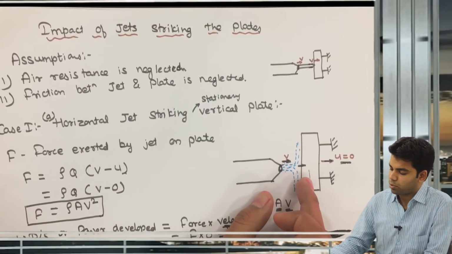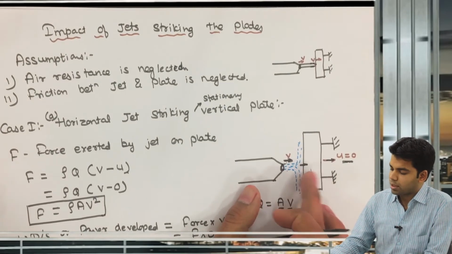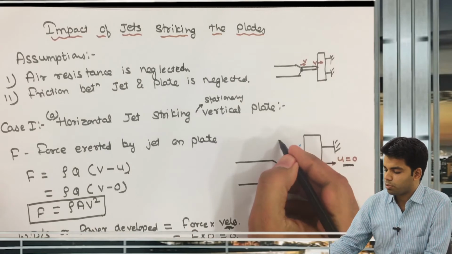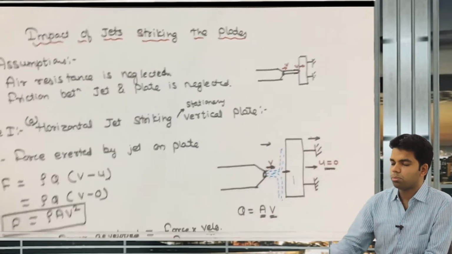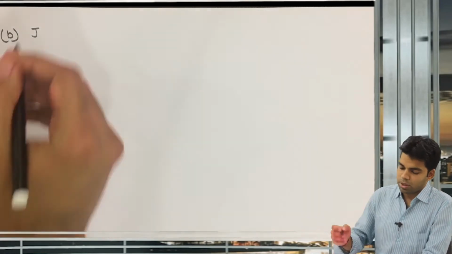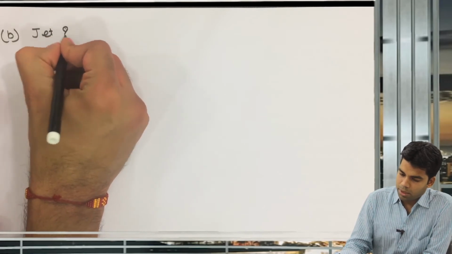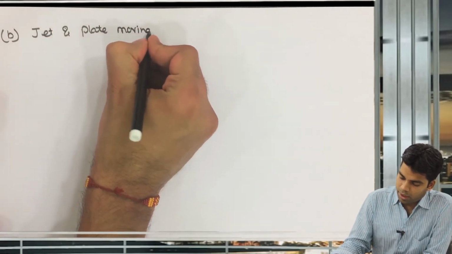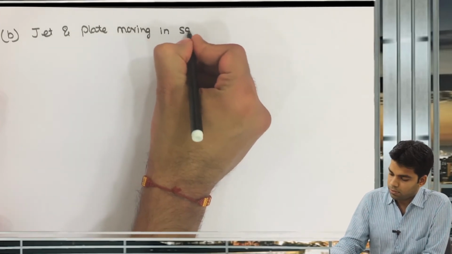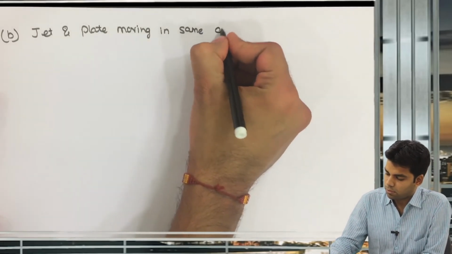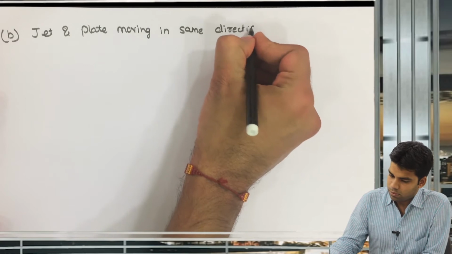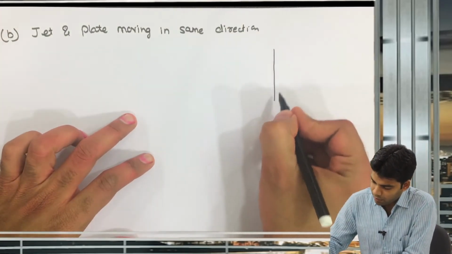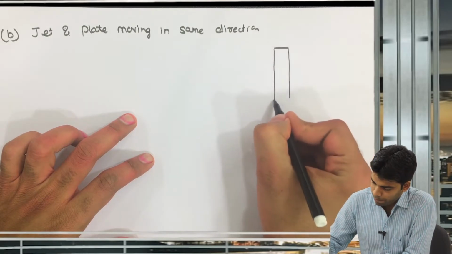Here the plate was stationary. Now we will consider that the jet and plate both are moving in the same direction. That means if the jet is moving in this direction, the plate will also move in this direction. So the second case: jet and plate moving in the same direction. Getting this? That means now we have a plate having velocity u,